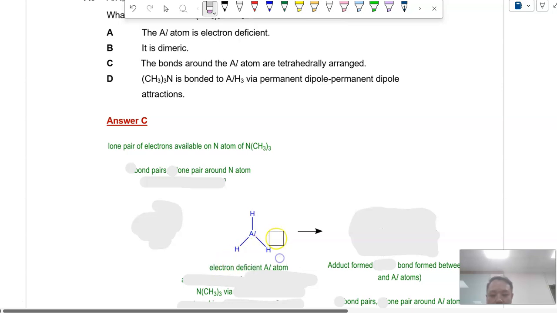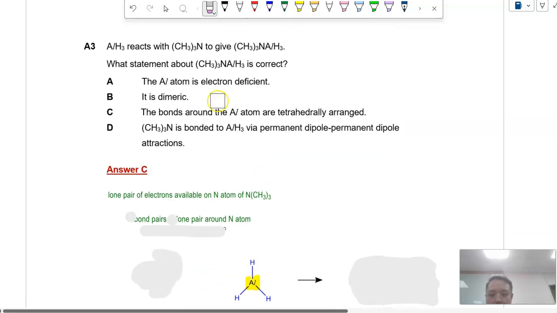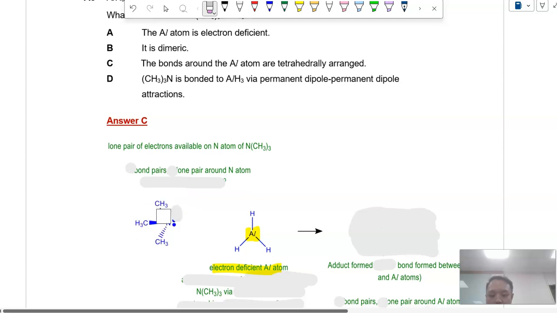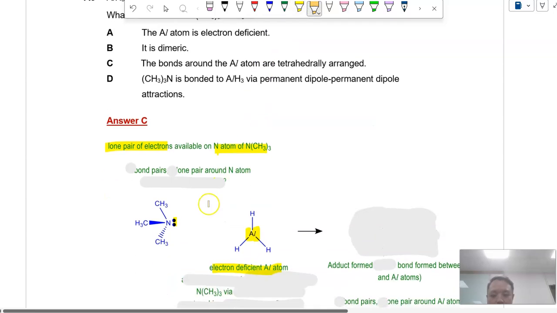You have 3 bond pairs around aluminum, so it's a trigonal planar shape. But interestingly, you note that the aluminum atom is actually electron deficient because it has only 3 bond pairs. On the other hand, (CH3)3N has a lone pair on the nitrogen. So how do you think these two will react to give this compound? You can see that N is bonded to Al. So it's quite obvious that the N will form a dative bond to the Al to help the Al achieve its octet configuration.